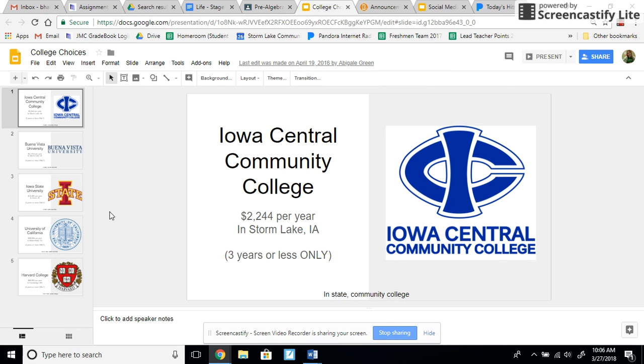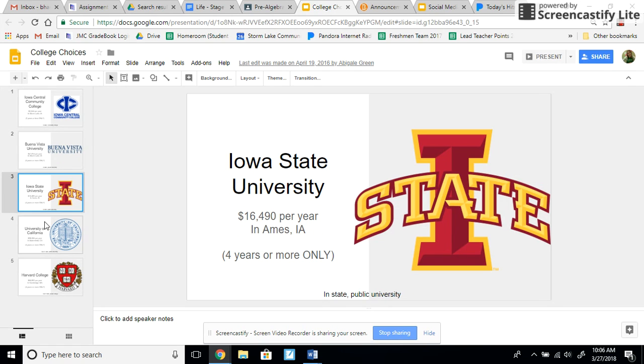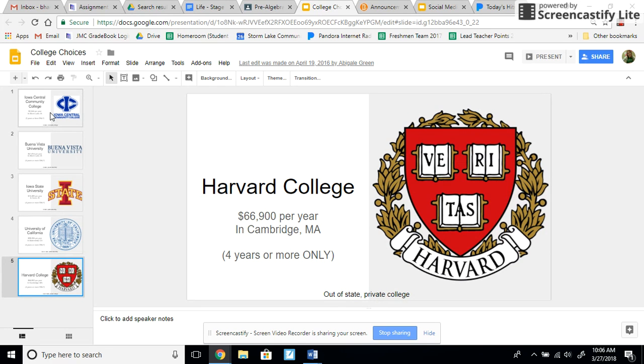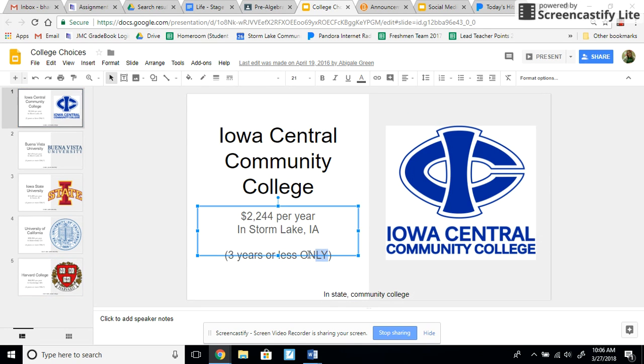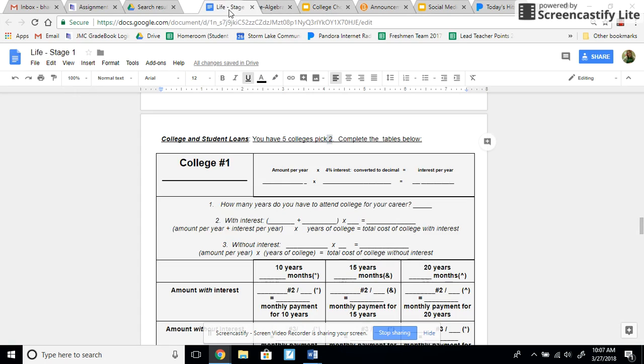Now, don't forget that if you think about what your career is, this is 3 years or less, okay? So you need to think about where you're going to college. So 4 years or more. So this is the only one that has 3 years or less. So if you go to college only for 2 years for your career, you need to pick Iowa Central as one of them. Okay?